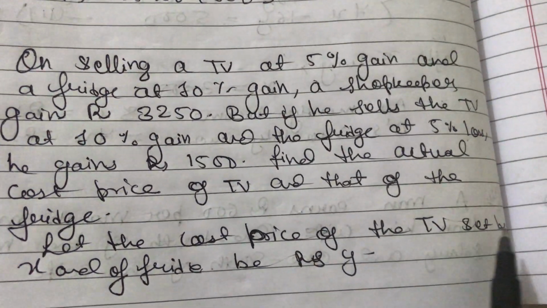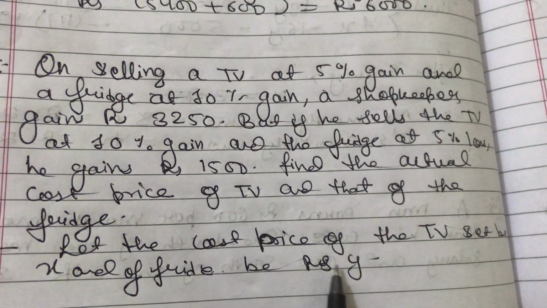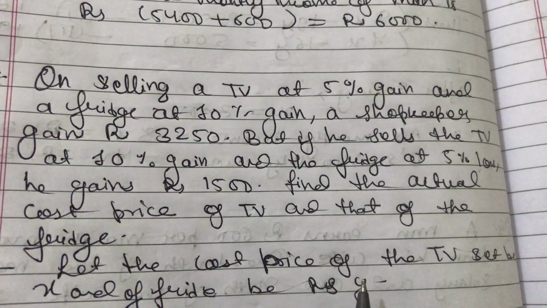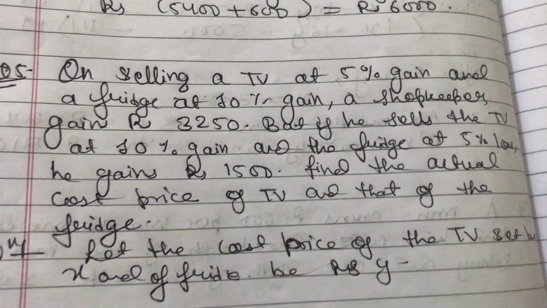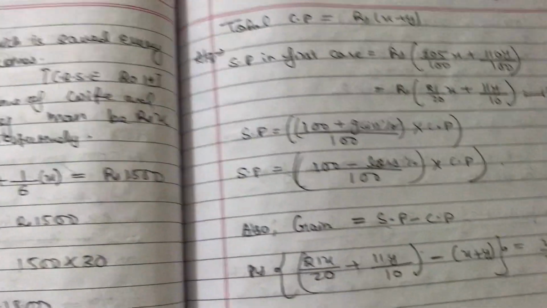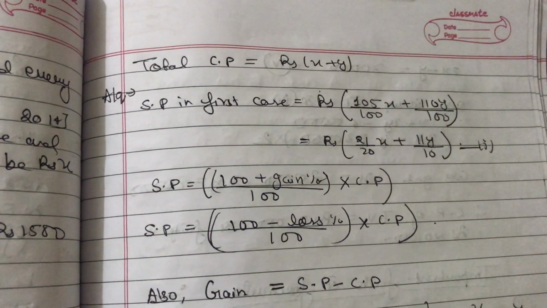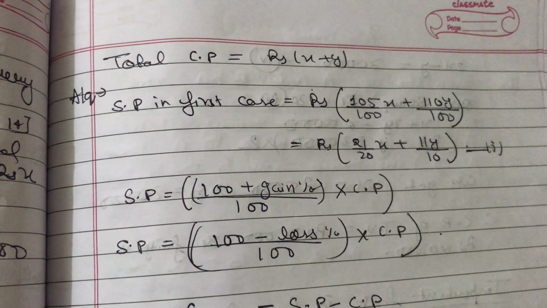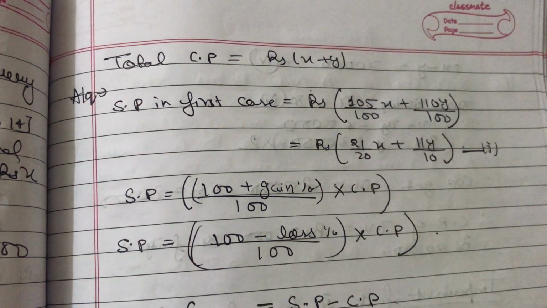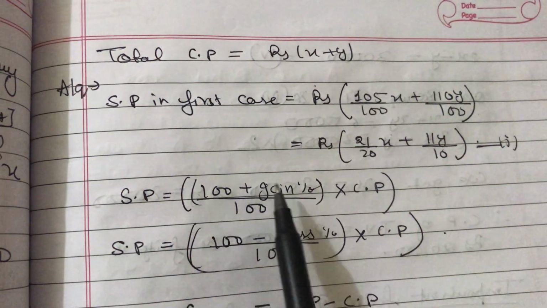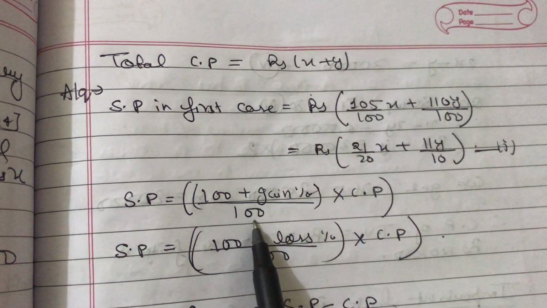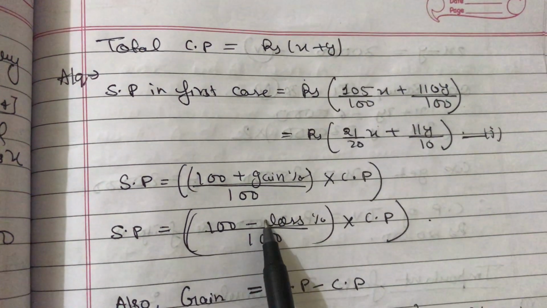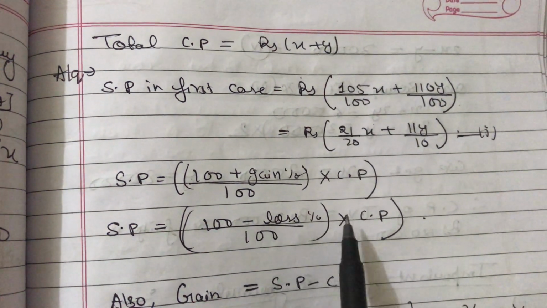Let the cost price of the TV set be rupees X and the fridge be rupees Y. So this is the question. Now, according to the question, if the cost prices of TV and fridge are X and Y, then the total cost price is X plus Y. So what will SP be? The formula of SP is, remember, 100 plus gain percent divided by 100 into CP. And in terms of loss, it is 100 minus loss percent divided by 100 into CP.